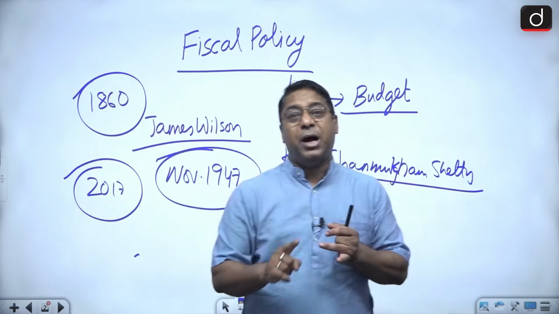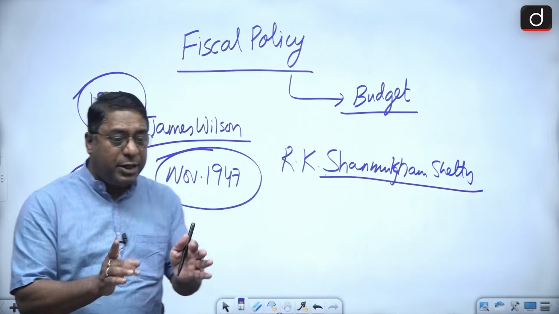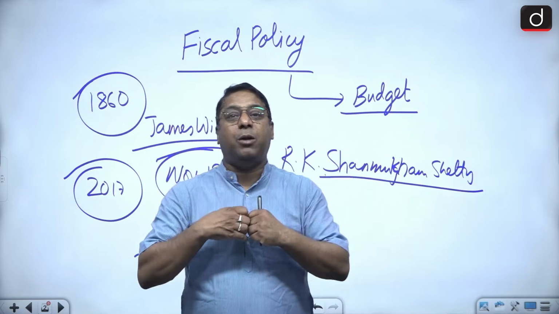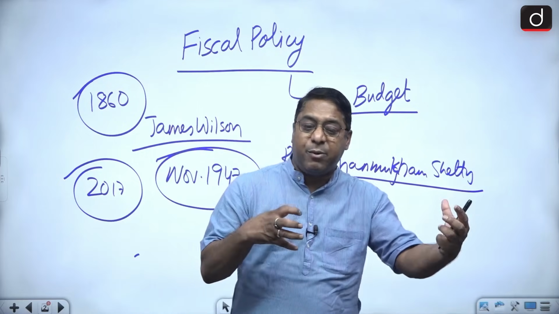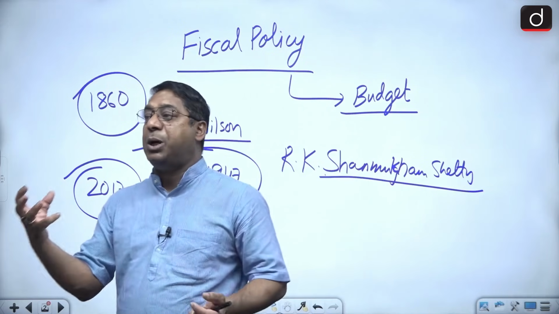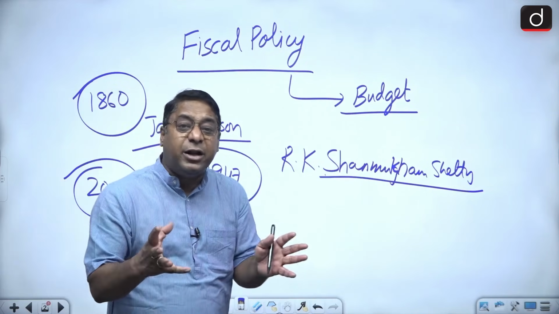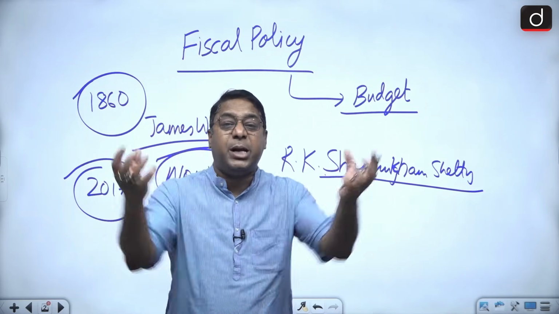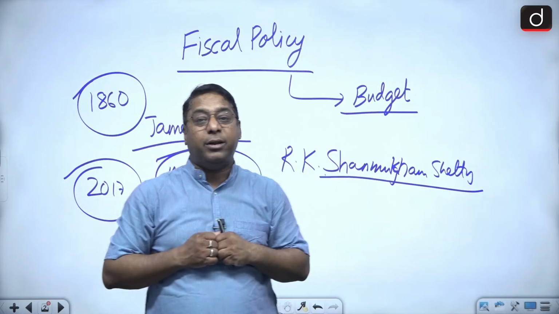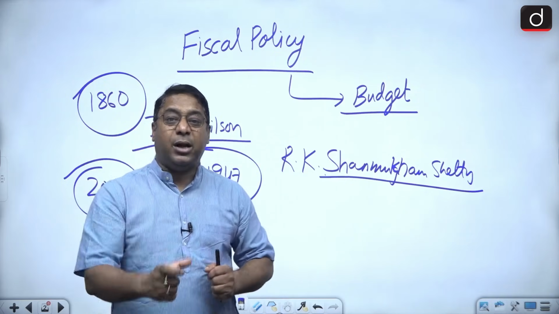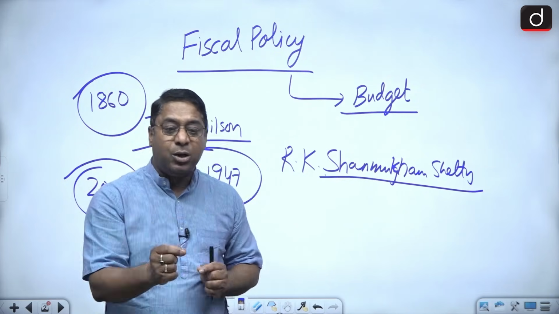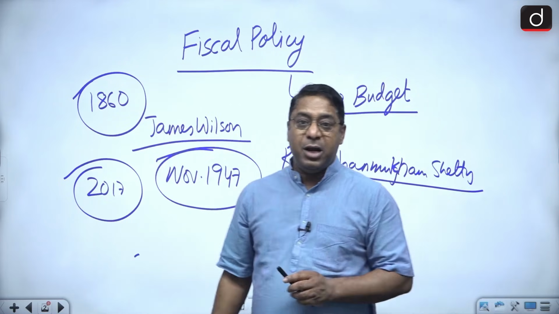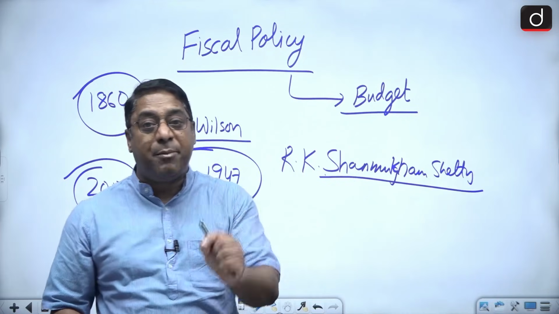All of you must remember that. In 2017, the railway budget was merged with the general budget. Before 2017, the railway budget and the general budget were presented differently. But in 2017, they were merged together. And this merger was the recommendation of the Vivek Debroy committee. Remember it. It was the recommendation of which committee?